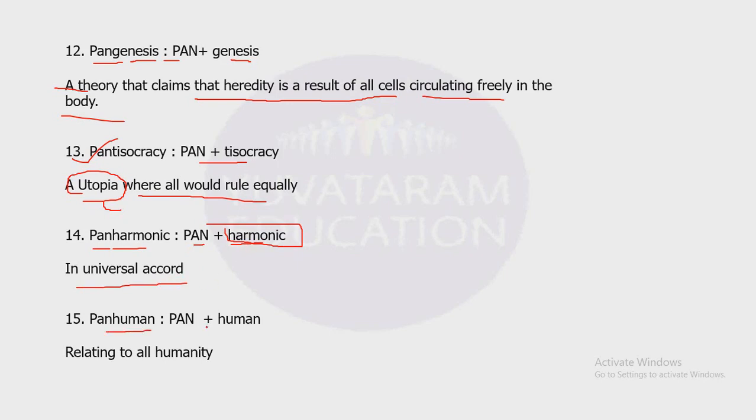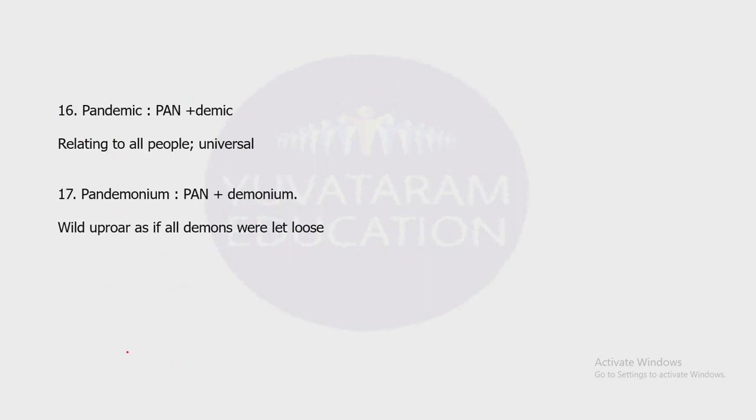Now, Panhuman. Pan means all. Human means humanity. Panhuman means relating to all humanity. Next one, Pandemic. It's relating to all people or universal. Pandemonium. Pan plus demonium. Demon means evil. Wild uproar as if all demons were let loose.